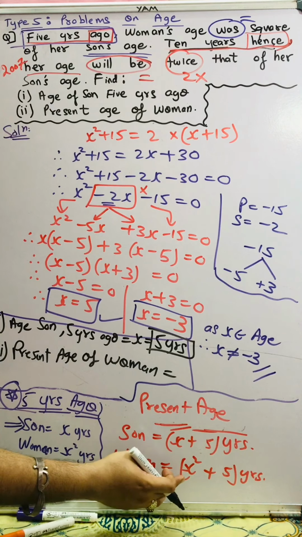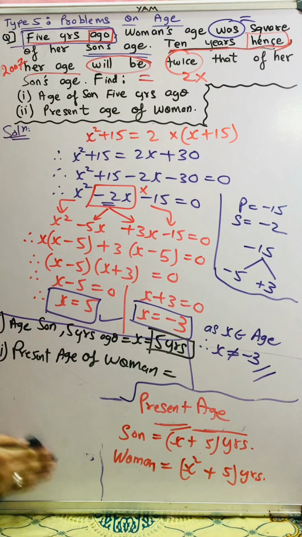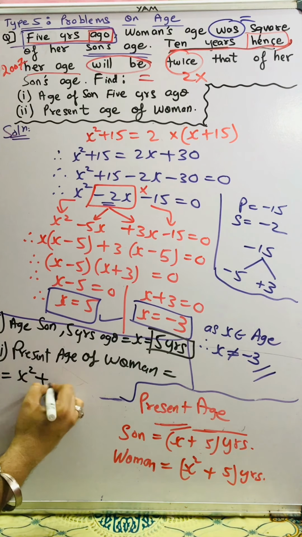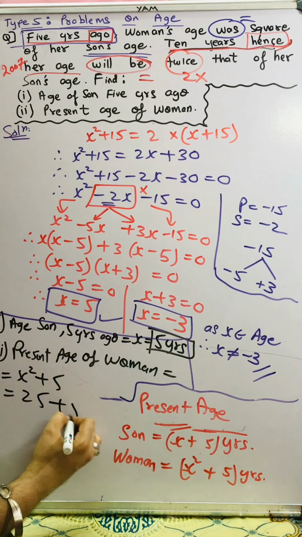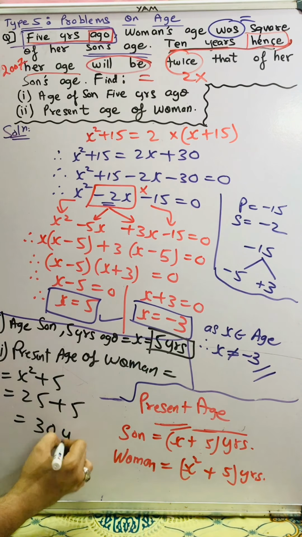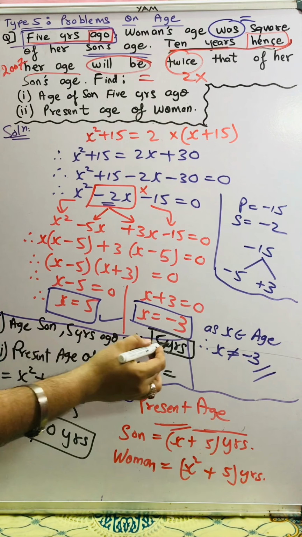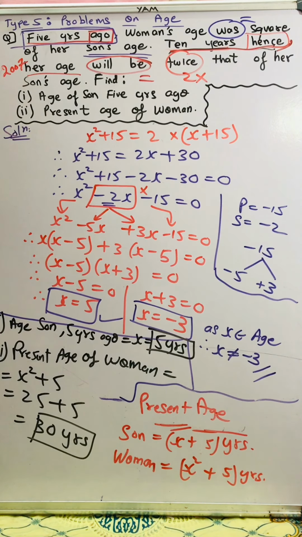Present age of woman is x square plus 5, and the value of x is 5, which we are considering. So 5 square becomes 25 plus 5 is equal to 30 years. So the age of the son 5 years ago is 5 years and the present age of the woman is 30 years.